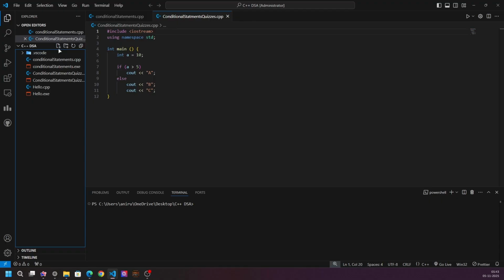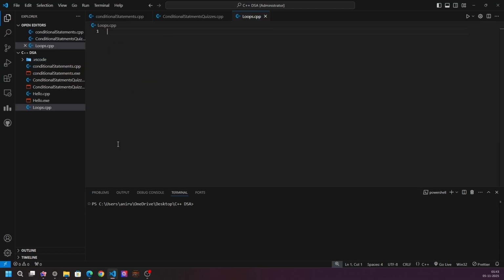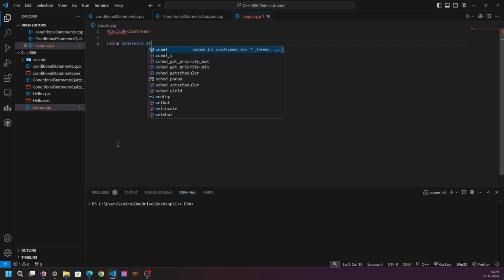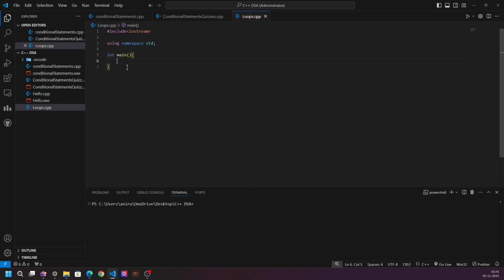First, let's create a new file, loop.cpp. Then #include <iostream>, using namespace std, and main. Let's say you want to print hello 5 times. What can you do? Write cout 5 times. You can do it easily.